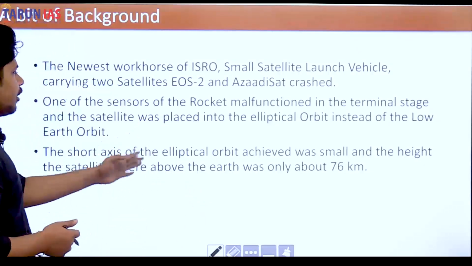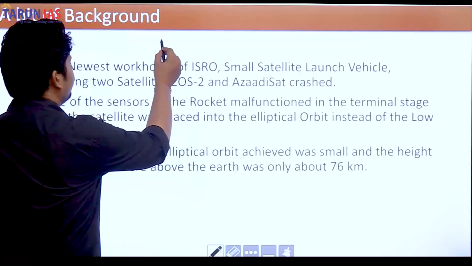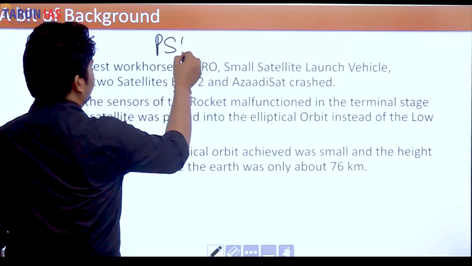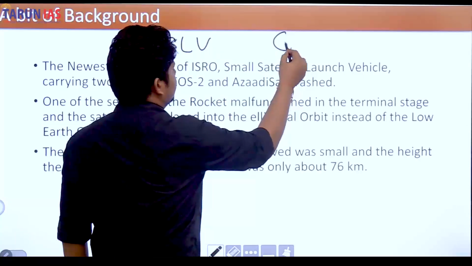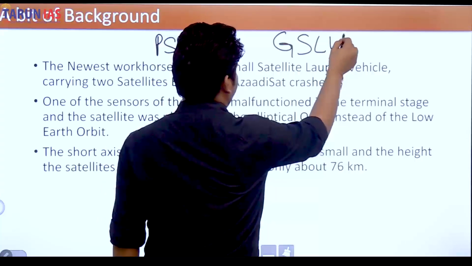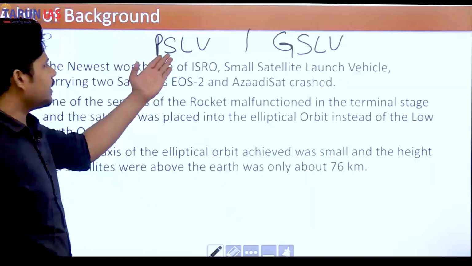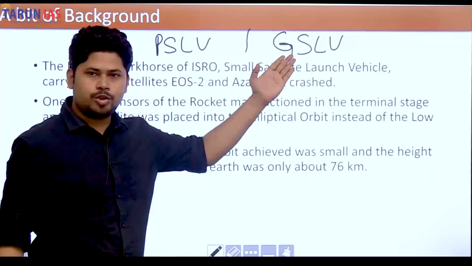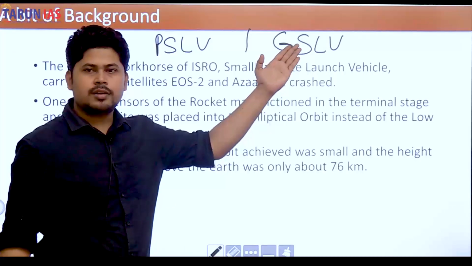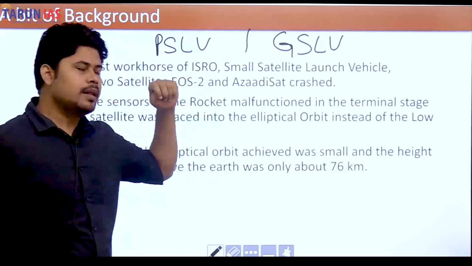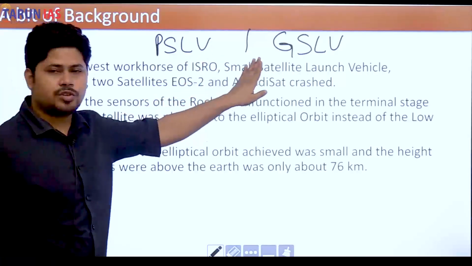Prior to this, ISRO had PSLV and GSLV. This is the Polar Satellite Launch Vehicle, and this is the Geostationary, Geosynchronous Satellite Launch Vehicle.